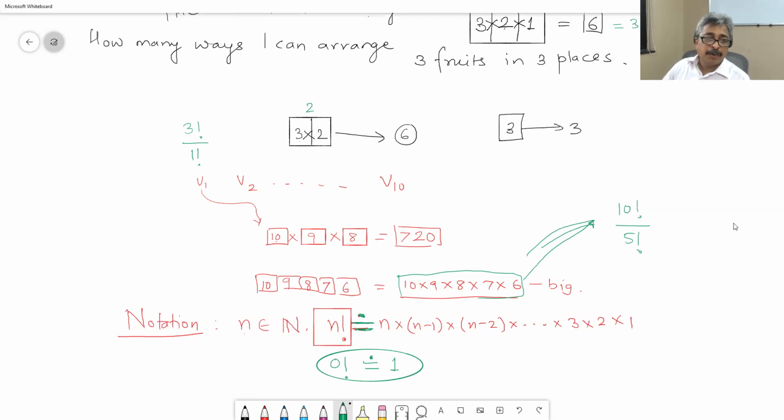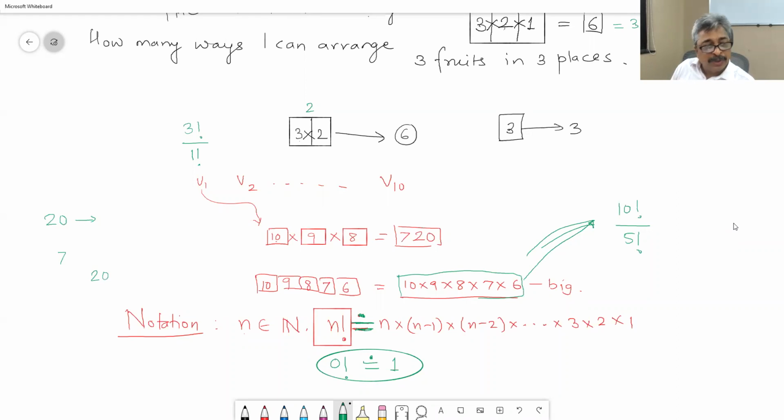Is that fine? Suppose there are 20 sports goods that I have in my shop, and I can display only 7. Then in how many ways can I display at 7 places out of the 20 goods that I have?